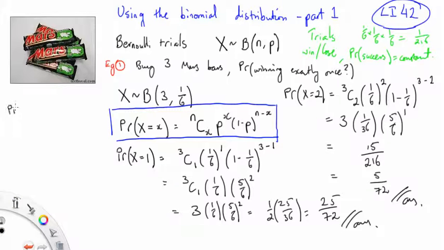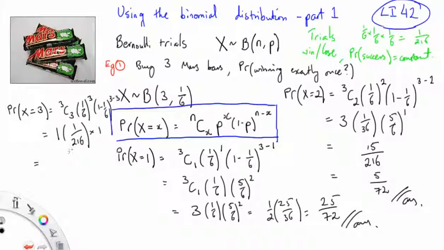The probability of winning exactly 3 times is 3 choose 3, times 1 on 6 to the power of 3, times 1 minus 1 on 6 to the power of 3 minus 3. 3 choose 3 is 1, times 1 on 216, and anything to the power of 0 is 1. There you are, the formula checks out. It's 1 on 216. That's the binomial distribution.